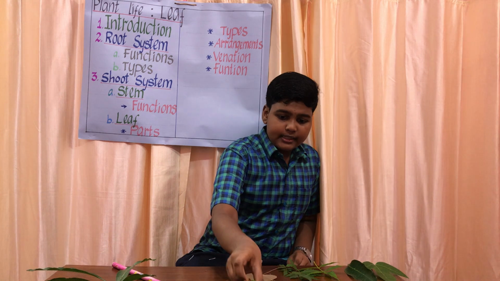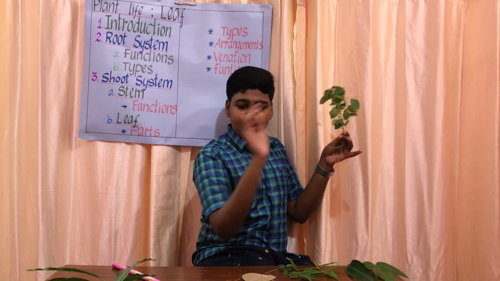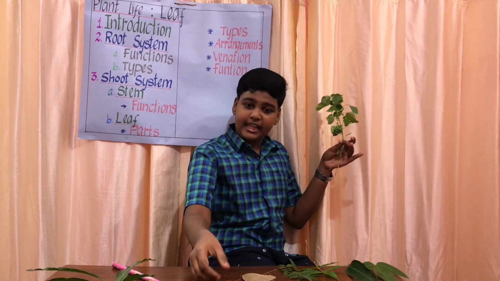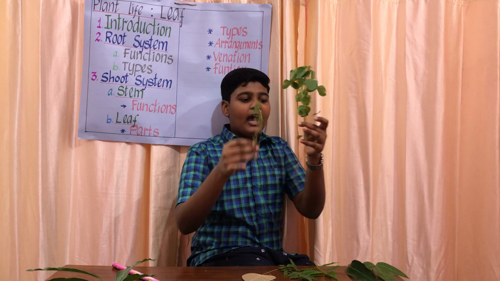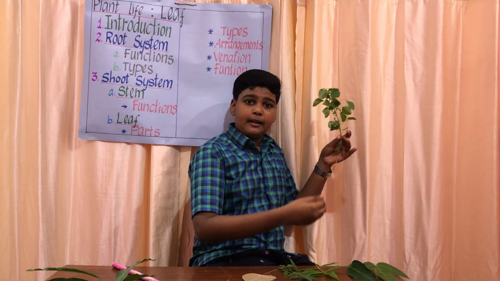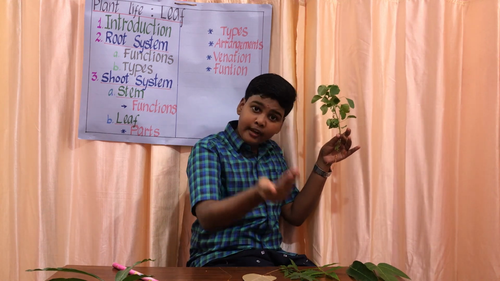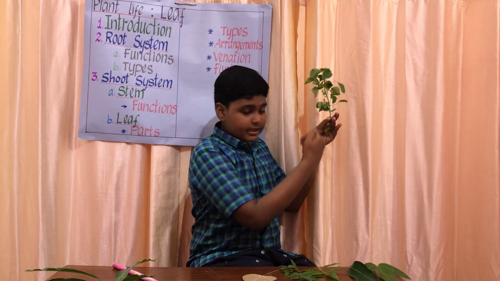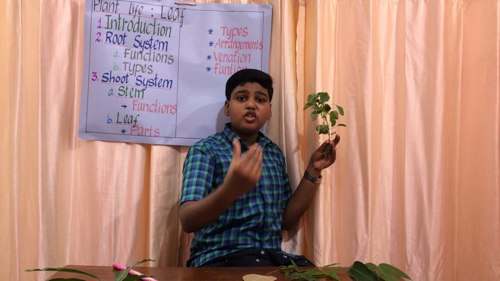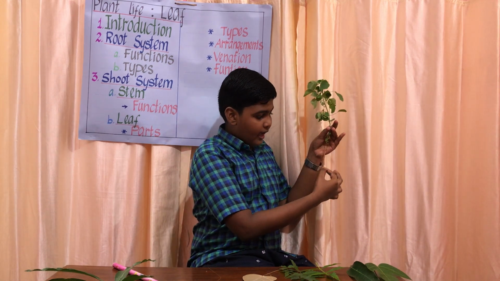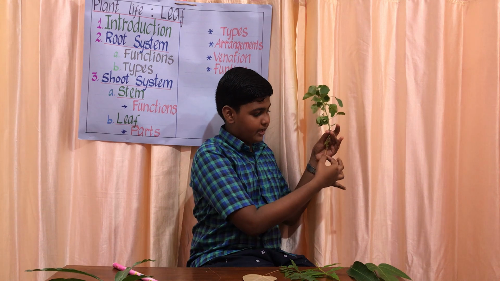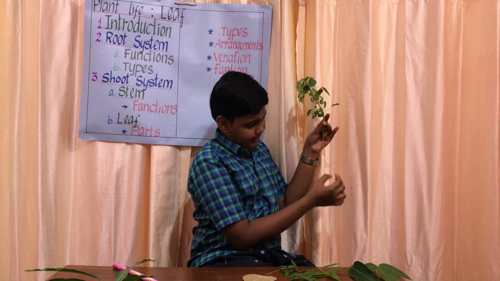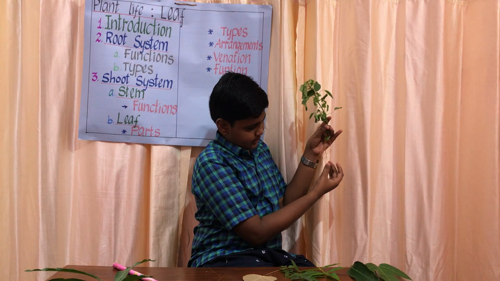This is also the same plant. It's also a plant, but it grows in a different habitat. Though it has the same parts, the shoot, now we can learn about the root. The root system consists of the underground part of a plant. This part is the aerial part, and this is the underground part of the plant. The root system consists of a root, and the root has branches from the primary root. Can you see? These are the secondary roots, and these are the small root hairs.